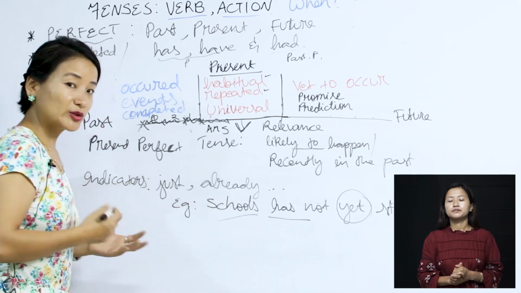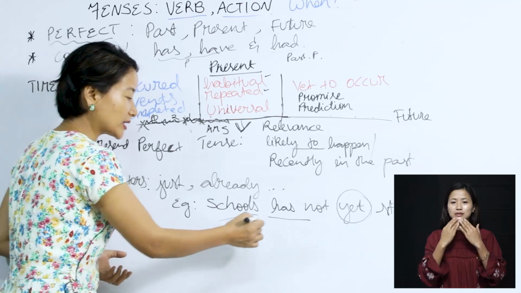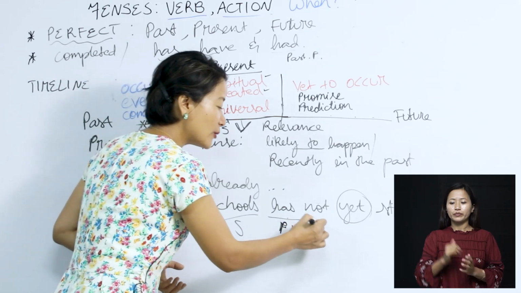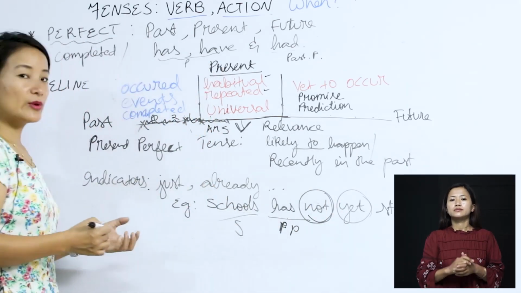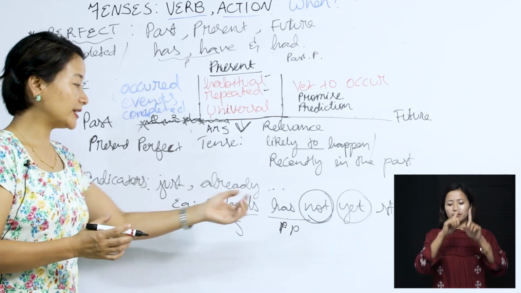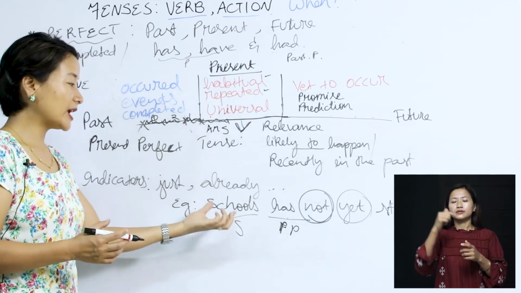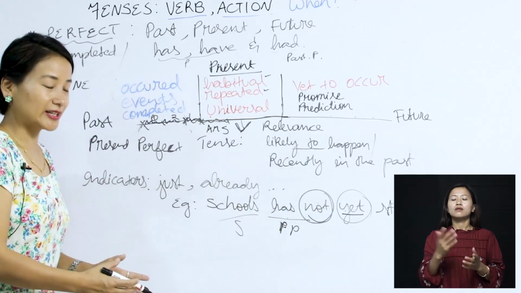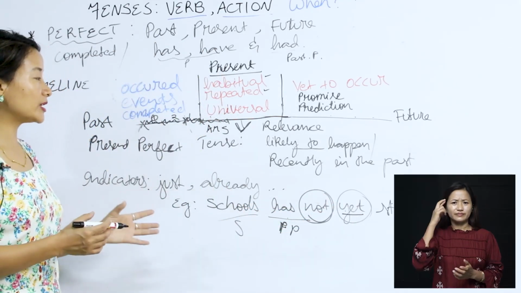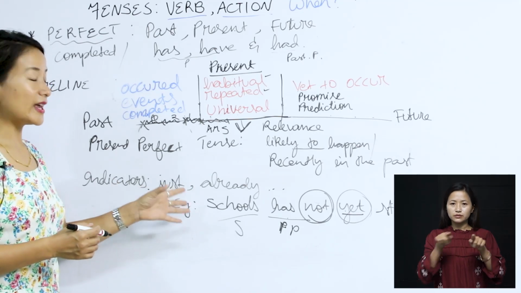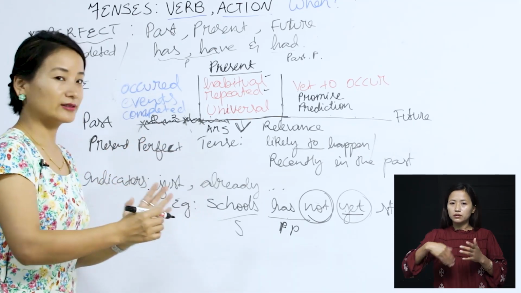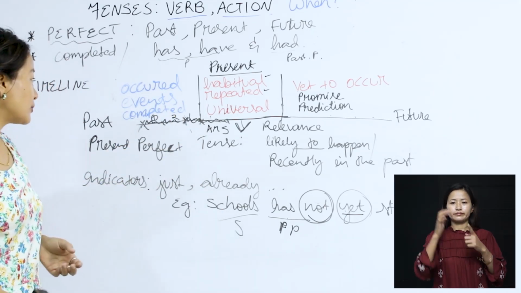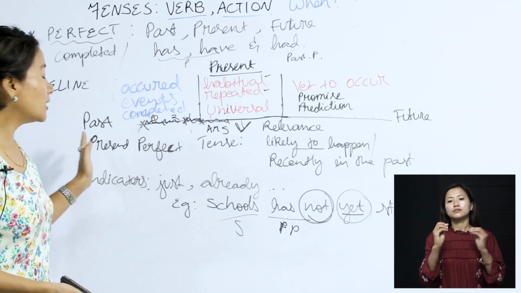So if we are to take a look at the form, school is our subject and has here denotes that it is in the present perfect and so on. And we have here the negative. So when we are framing our sentence in the negative and especially in the present perfect, this is how we use it. And the word yet here is the indicator. So I hope this makes sense. When do we use it? We use it to refer to an action that is an ongoing thing. So that was the present perfect tense. Next, we would be discussing future perfect.